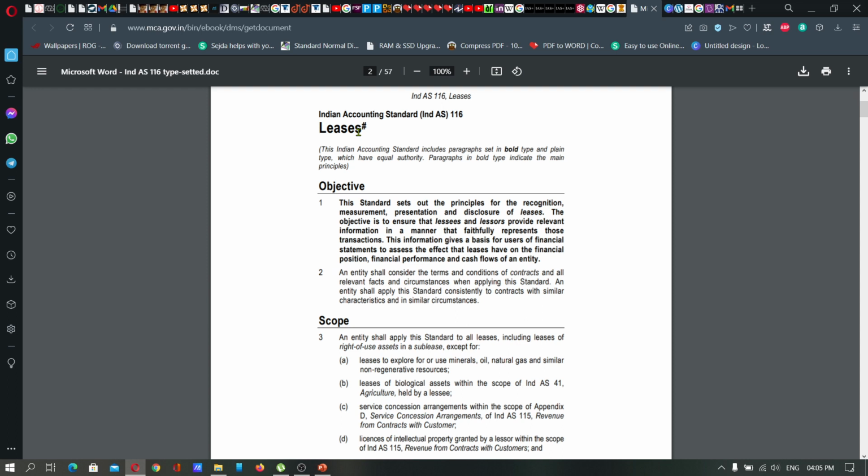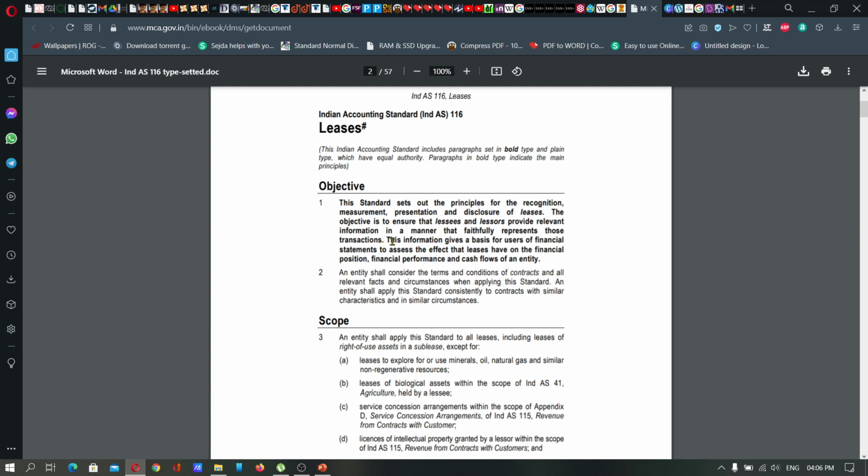The majority of the students might have heard about the term lease. Any transaction between a lessor and a lessee, and any financial transaction relating to those leases, should be presented in the financial statements as per Ind AS 116. This standard sets out the principles for the recognition, measurement, presentation and disclosure of leases. The objective is to ensure that the lessee and lessor provide relevant information in a manner that faithfully represents those transactions. It is an understanding between two parties.